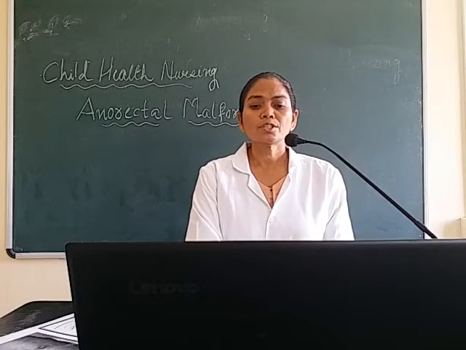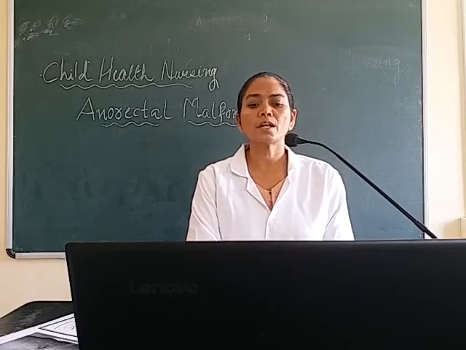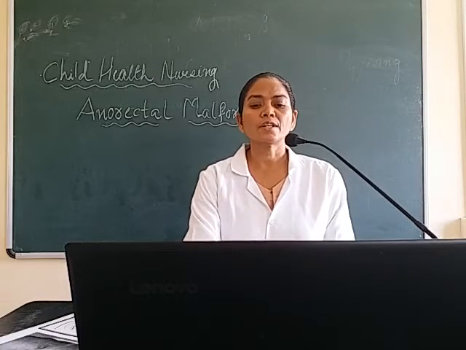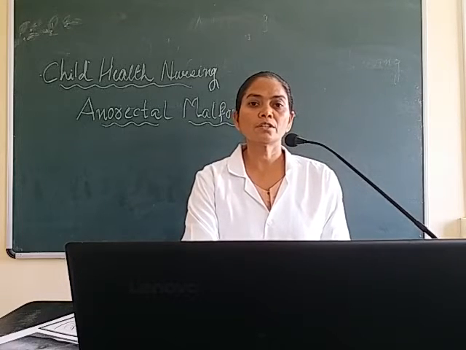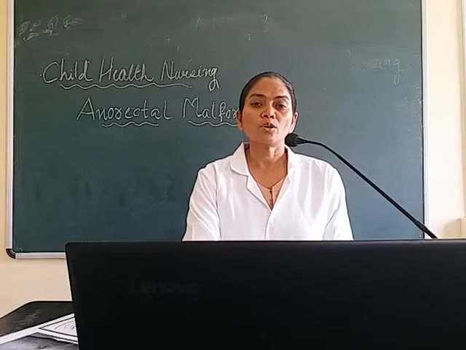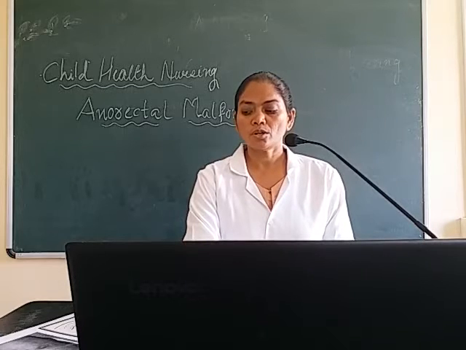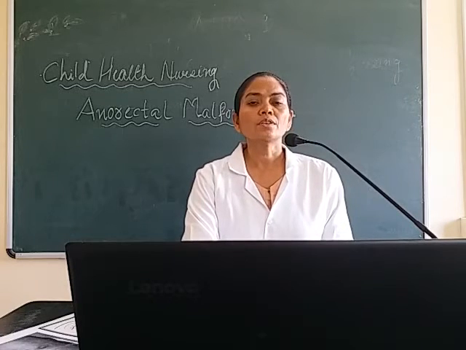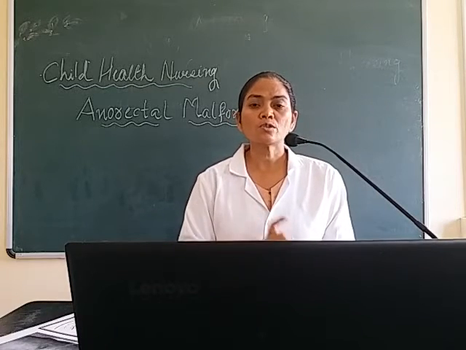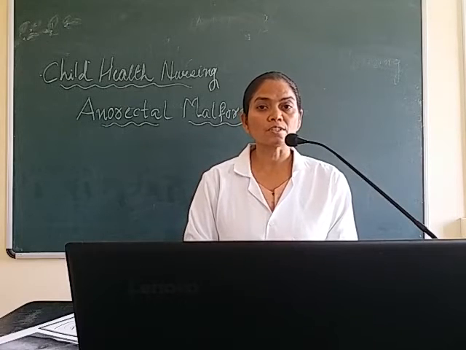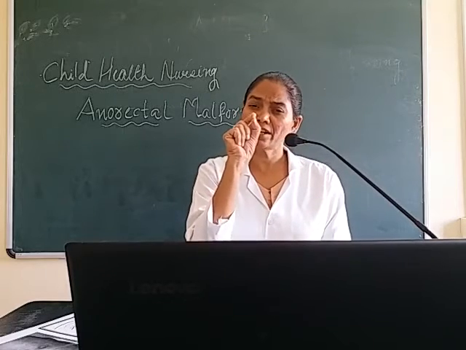It is also associated with congenital anomalies like Down syndrome. Sometimes congenital heart disease can be present. Sometimes there are undescended testes or neural tube defects, which can be other associated congenital anomalies along with this. Now we come to the classification, or we can say the types. The first one is anal stenosis. Stenosis, that word we already learned, is narrowing. The anus opening is there, but it is very narrow.